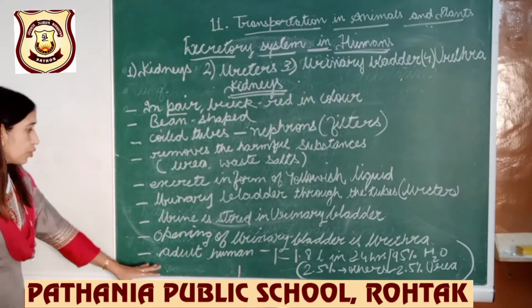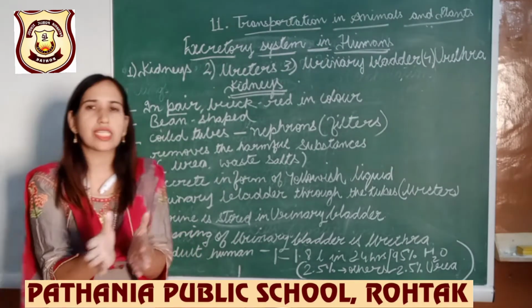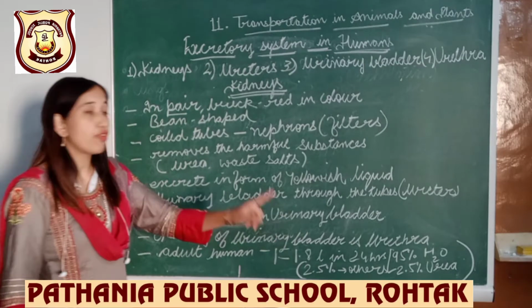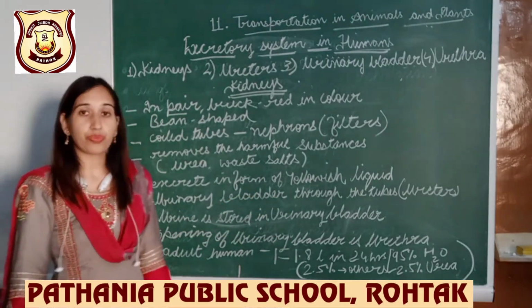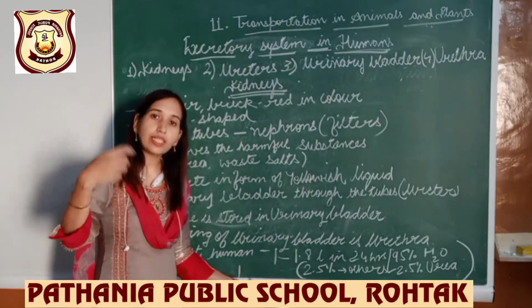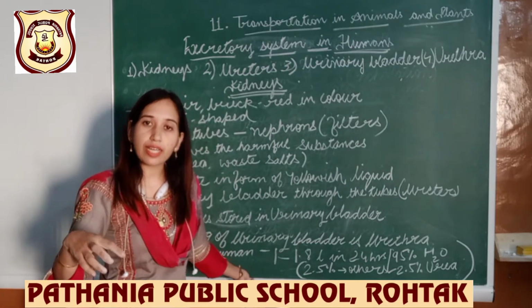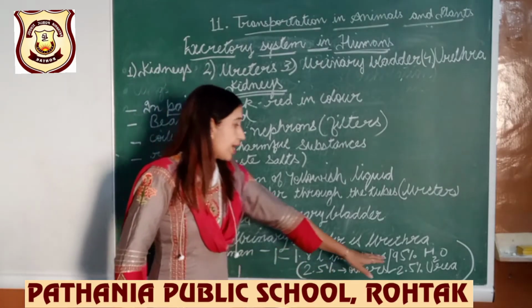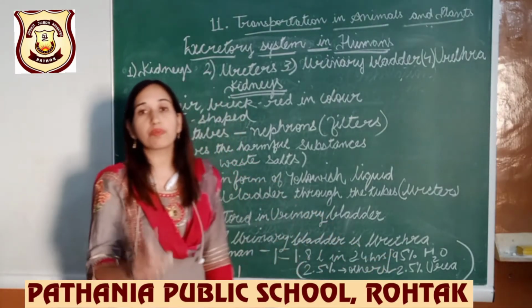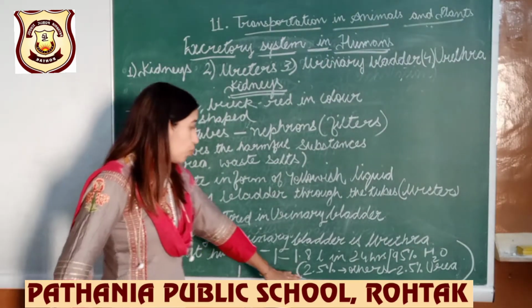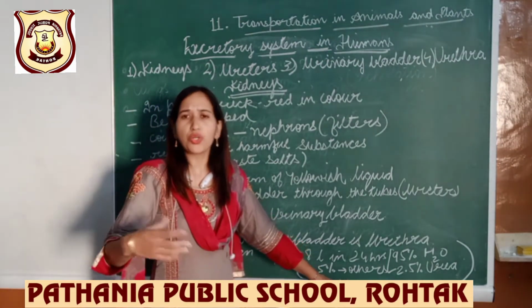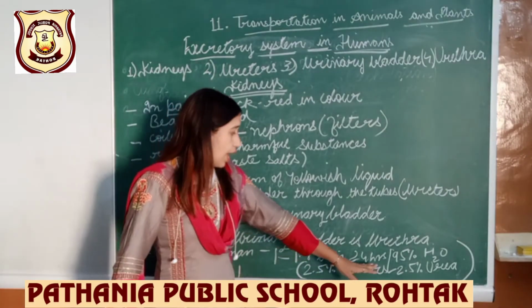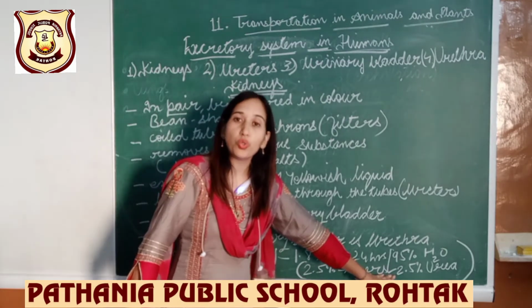Now, how much do adult humans excrete? We can say 1 to 1.8 liters in 24 hours per day. What is the content of the excreted things, what substances are present and in what ratio? 95% of the urine is water, 2.5% is other substances like uric acid and salts, and 2.5% is urea.